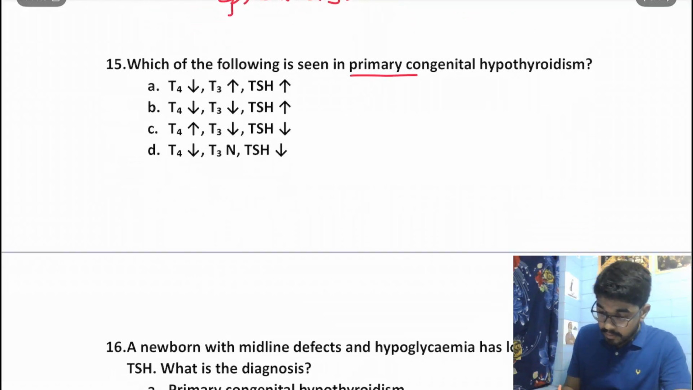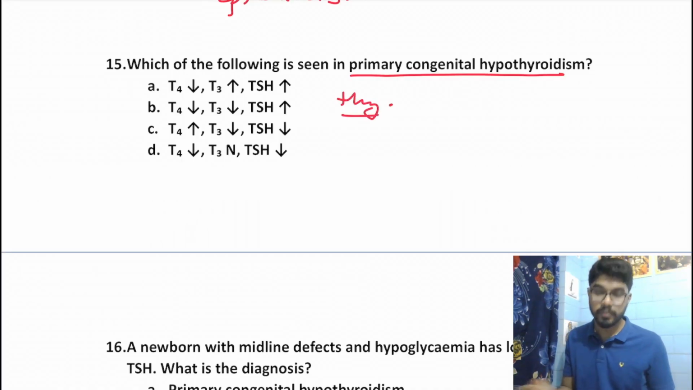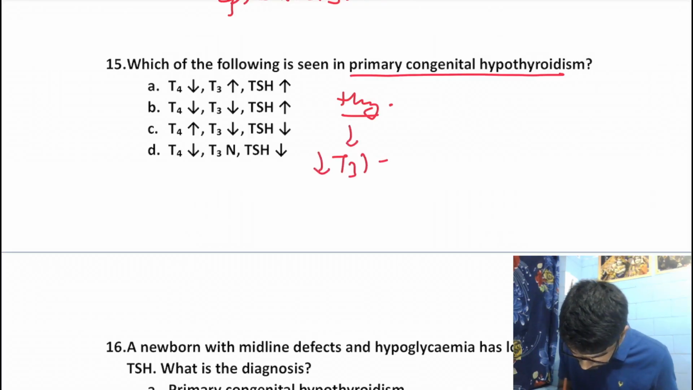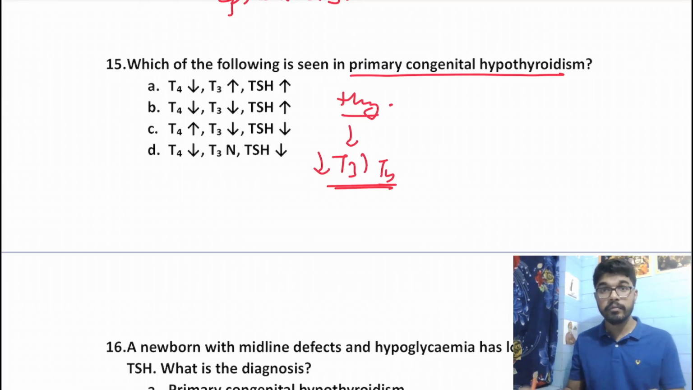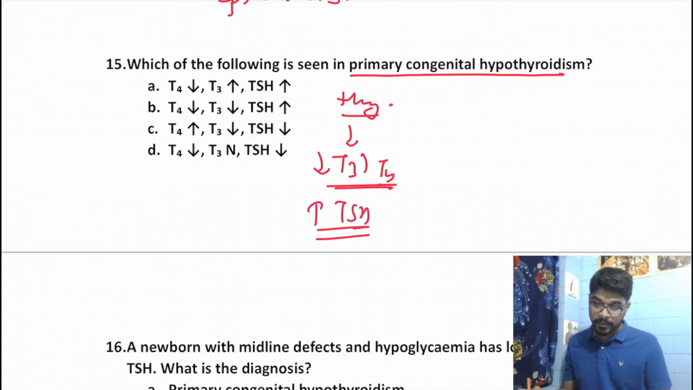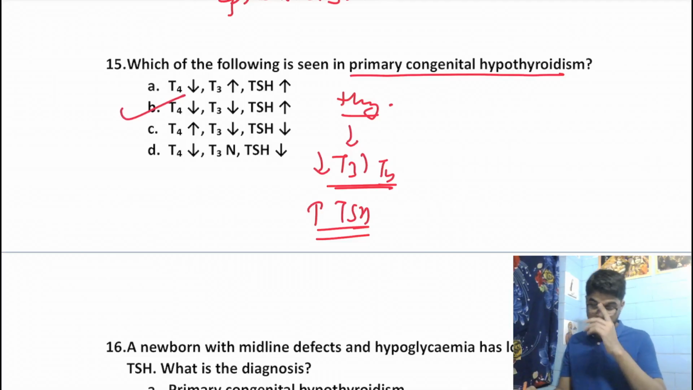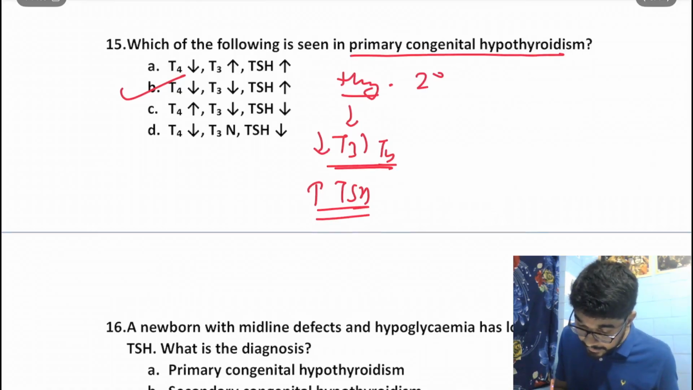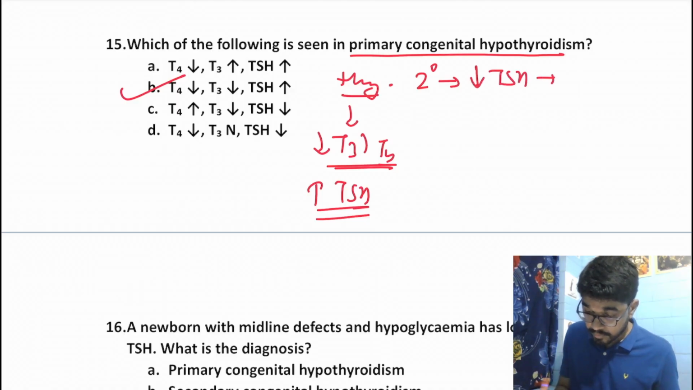Which of the following is seen in primary congenital hypothyroidism? In primary congenital hypothyroidism, your thyroid glands are at fault, as a result of which there will be decrease in T3 and T4. This decrease in T3 and T4 would result in inhibition of the negative feedback on the pituitary, as a result of which the pituitary would produce excess TSH. So we would have decrease in T3, decrease in T4, and increase in TSH. Option B should be our answer. Similarly, in secondary congenital hypothyroidism, we would get decreased TSH, which would result in decrease in T3 and T4.